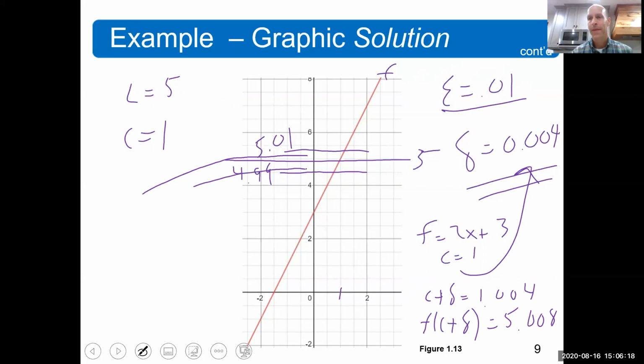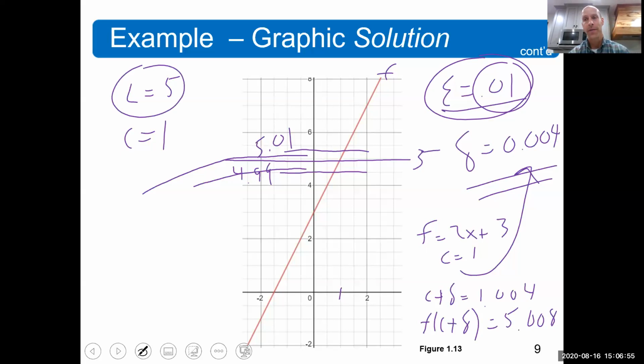Now, I hope if we played this game enough, you would realize it really doesn't matter what epsilon you tell me. You could pick 0.000000 with 20 zeros and then a 1, and I'm still going to win, because all I'm going to do is take your epsilon, divide it by 2, and pick something slightly less than that. So here's the subtle thing I want you to think about. This was arbitrary. You could have picked anything you want, and I know I'm going to win. That's how I know the limit's 5.